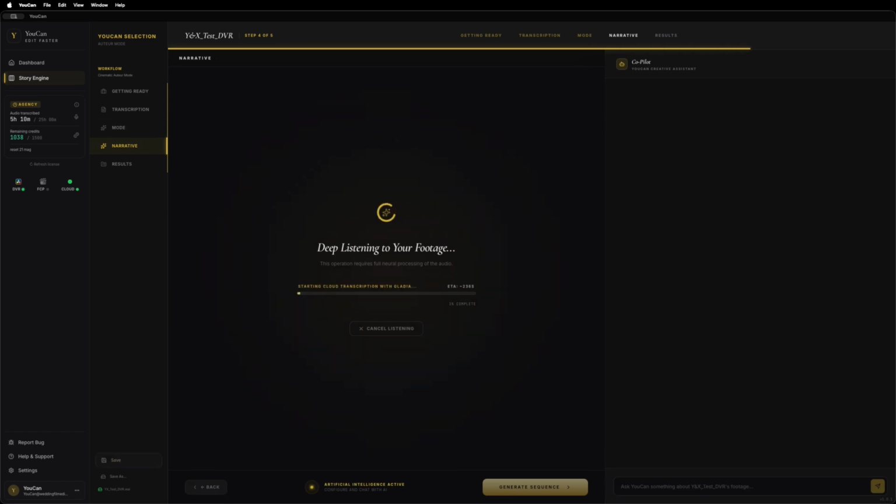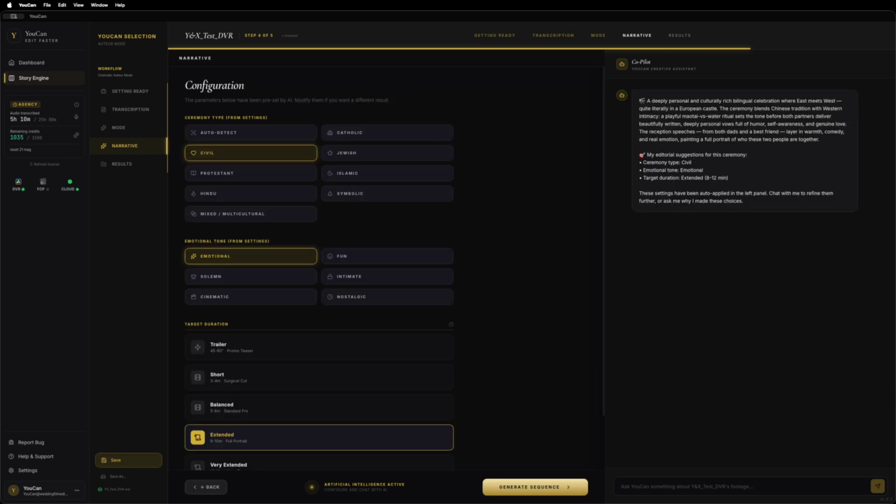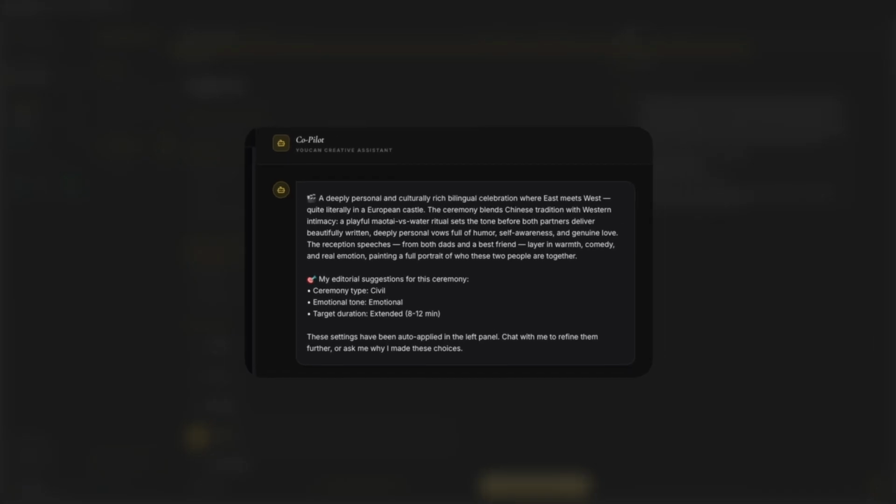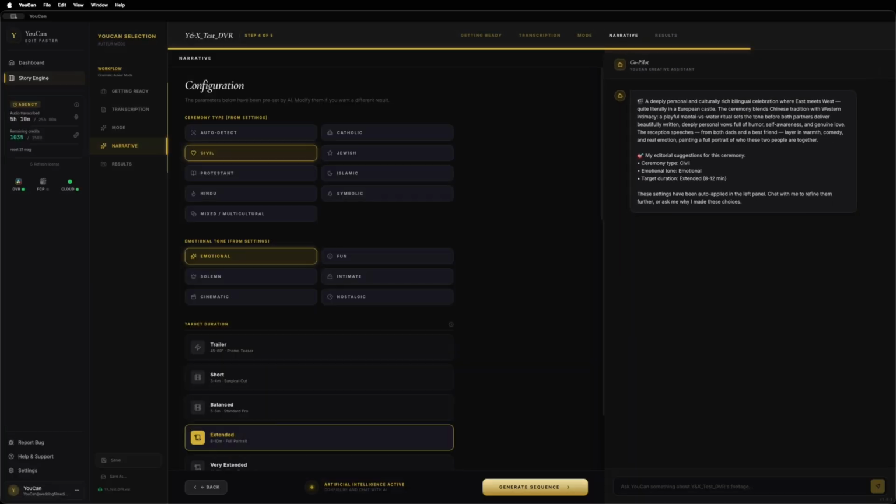The moment I land on this screen, YouCan has already read my entire wedding. The transcript, the rhythm, who speaks when, the structure of the day. It already knows what kind of wedding I just gave it. And it tells me, by filling in the 3 settings on the left, all by itself.